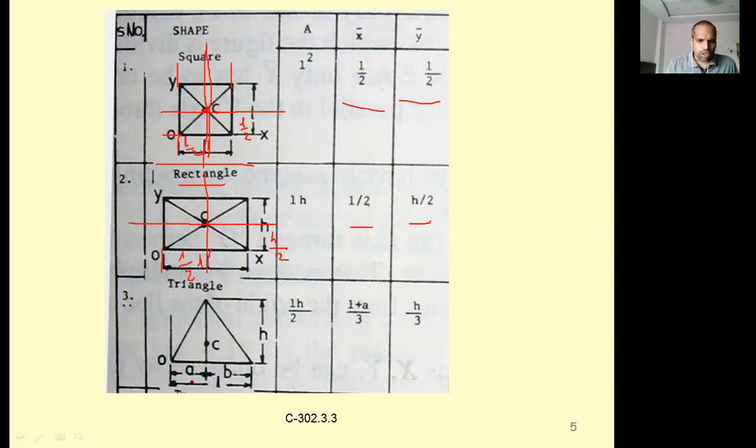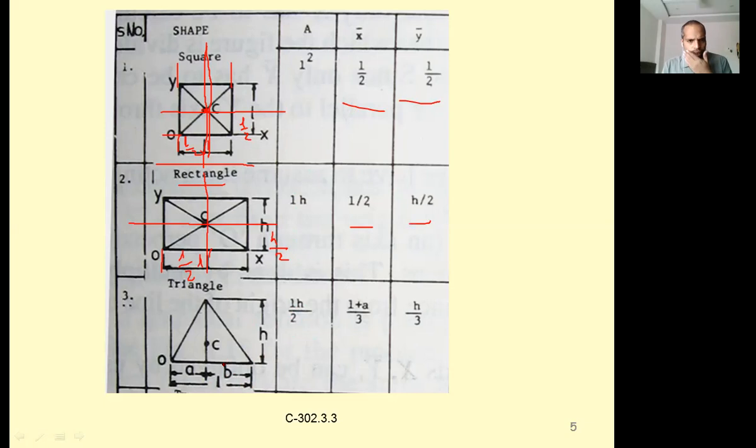Okay. So now you see this one. Again, a triangle having a base equal to L and height equal to H. Then what is the area? Half into base into height. Half into base means L, height means H. Half into L into H, that is nothing but your area.